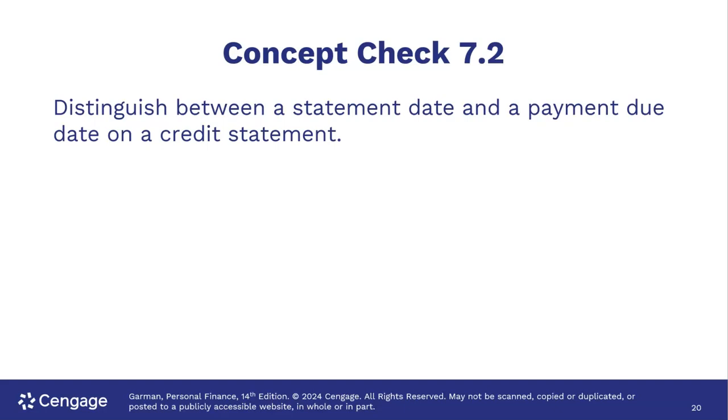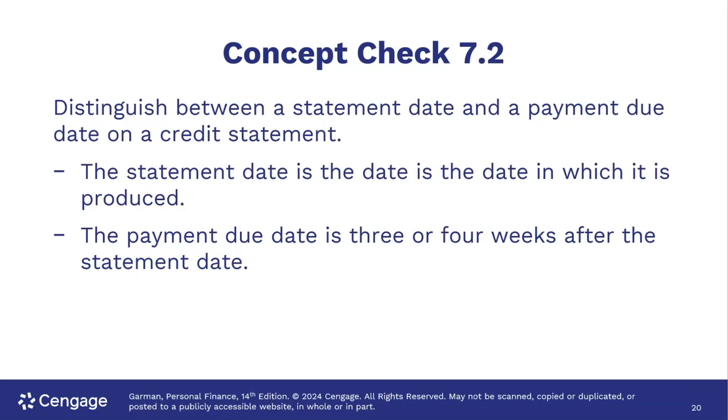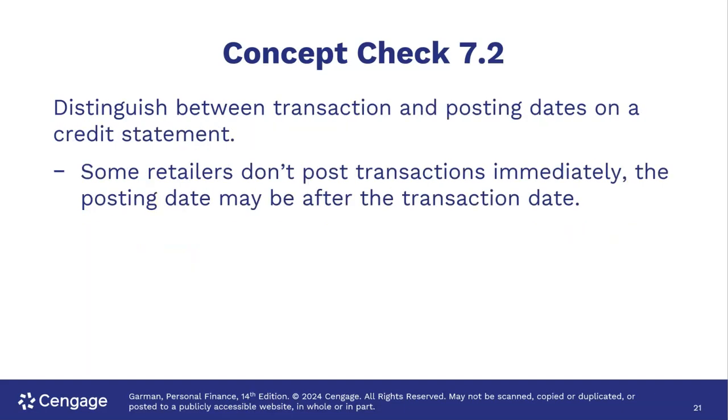Concept check 7.2: distinguish between statement date and payment due date on a credit card statement. Statement date is the date on which the statement is produced. Payment due date is 3 to 4 weeks after the statement date, when you have to make your payment, which is at least the minimum payment. Ideally, you're paying the balance in full by that date.